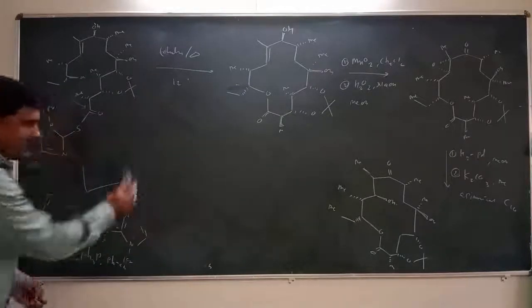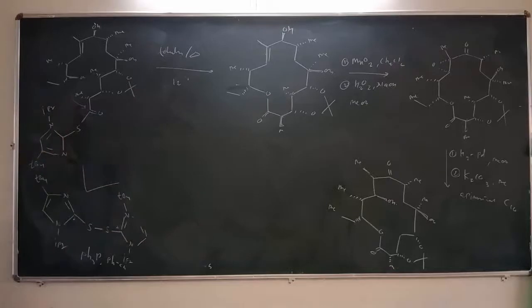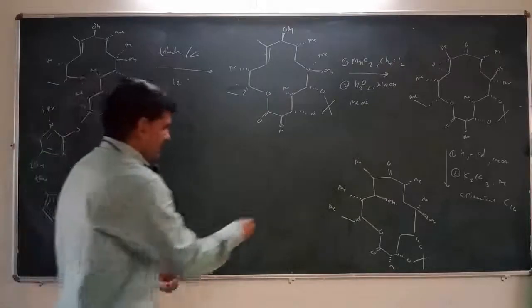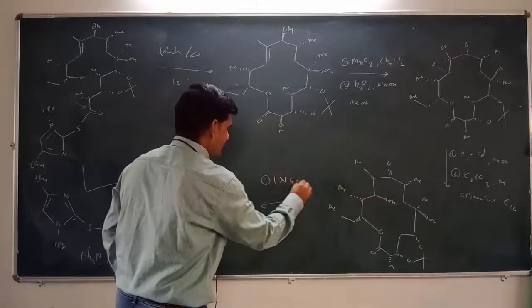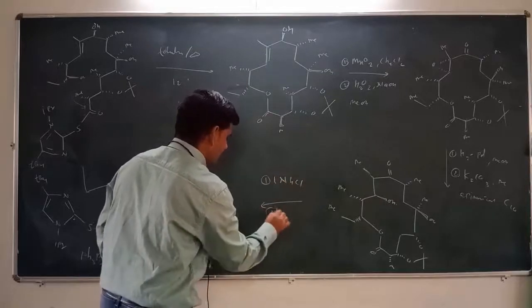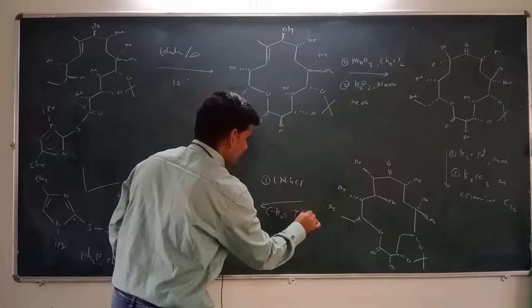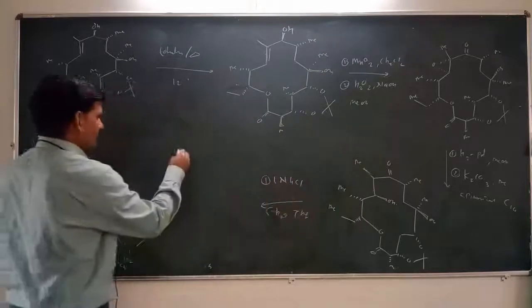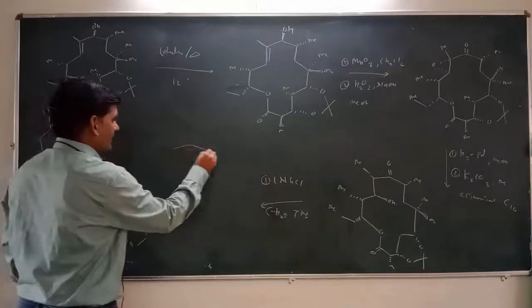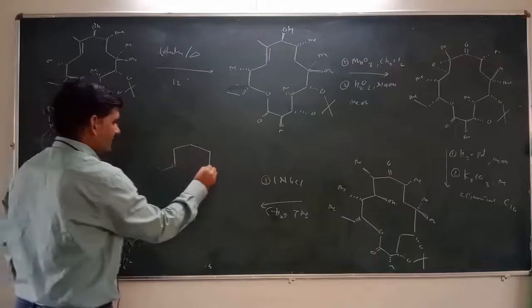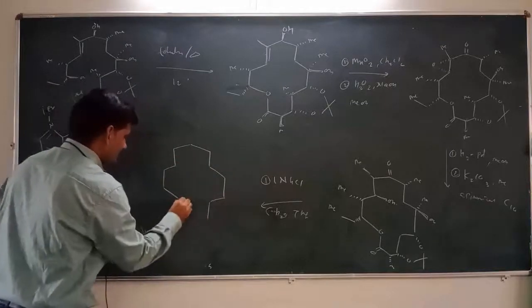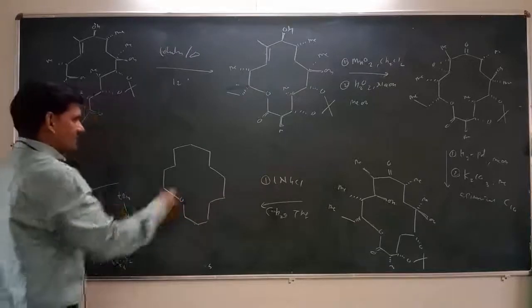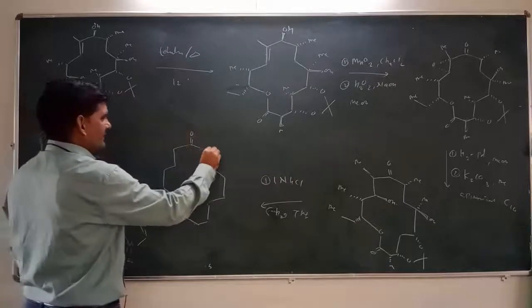In the last step we are deprotecting this alcohol by using one normal HCl, that is, one normal HCl in the presence of H2O and THF as a solvent. Then there is deprotection of the alcohol, and we get erythronolide B as the end product here. So this is the structure of erythronolide B.